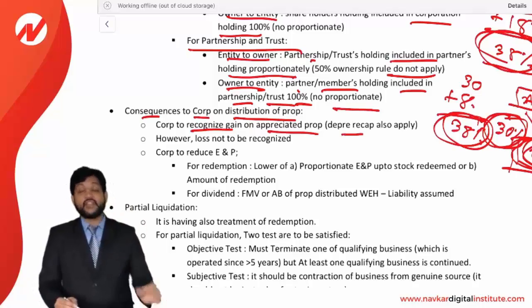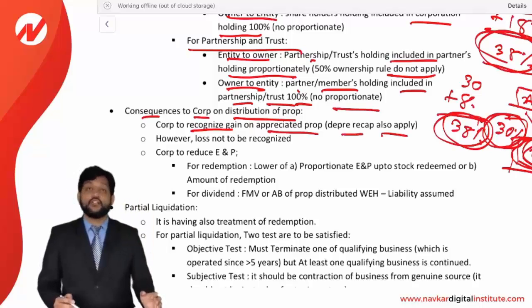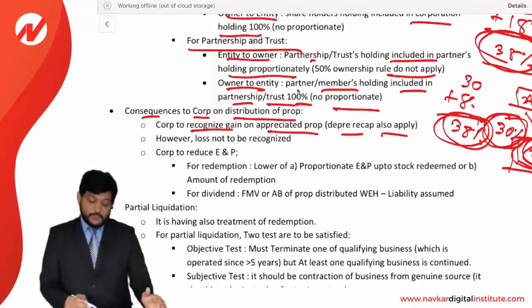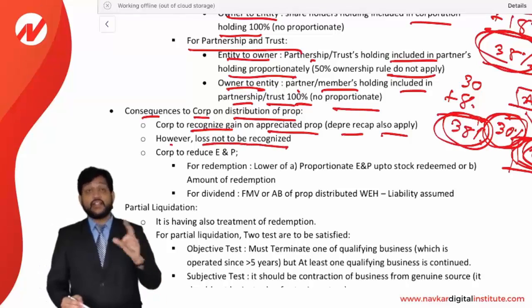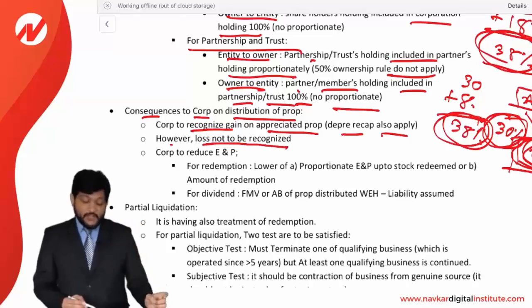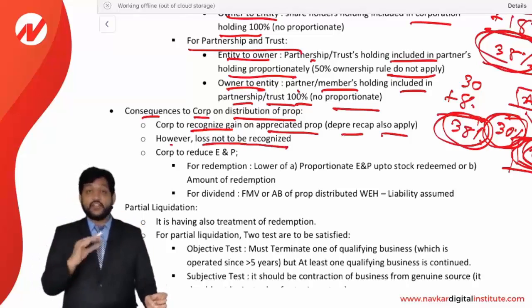Depreciation recapture also applies, as we have seen in section 1245 and section 1250 recapture. The rule is also applicable here. However, loss is not to be recognized. Gain is to be recognized, loss is not to be recognized. Be very clear. It means if FMV is less than AB, then you will not recognize a loss.